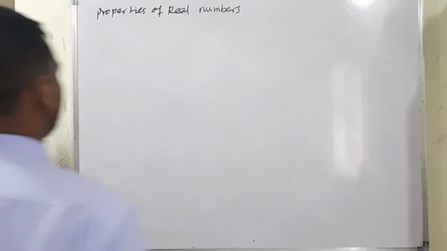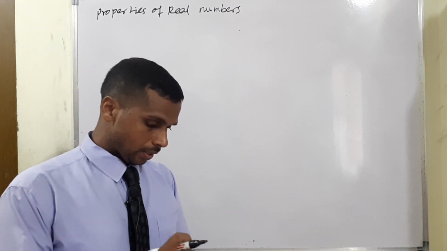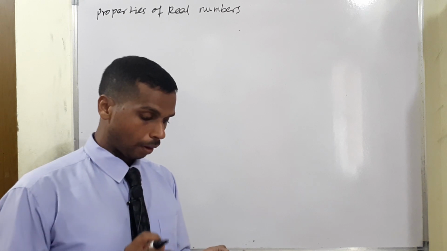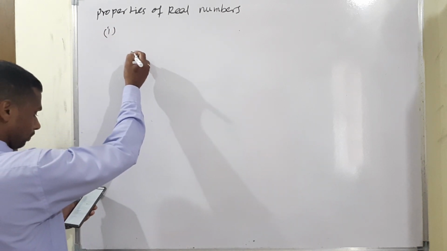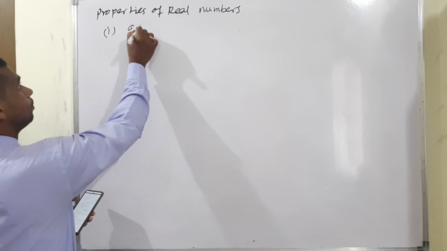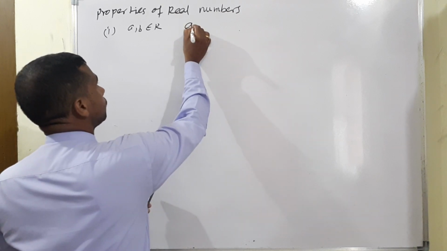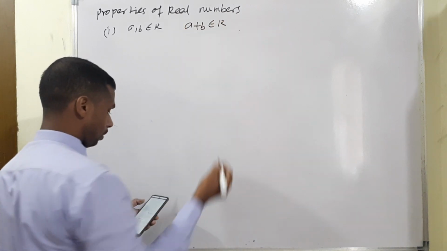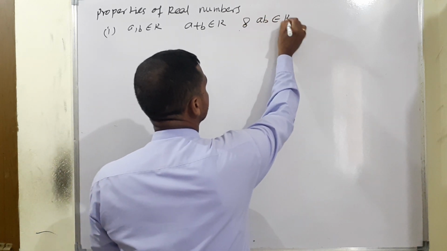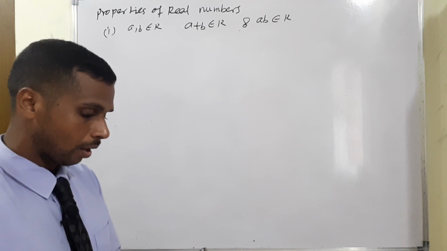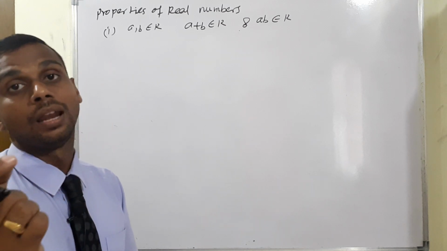I am moving to one of the important properties. Okay, properties of real numbers. In your book, page number 55, 12 properties are given. The first one, property number 1: for any a, b belonging to R, the condition a plus b belongs to R, and multiplication ab also belongs to R. The line in brackets: the sum of two real numbers is again a real number.